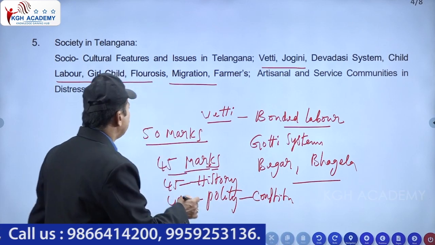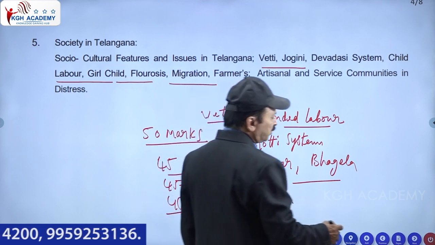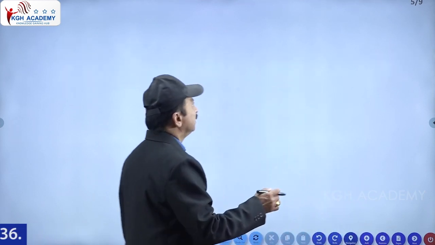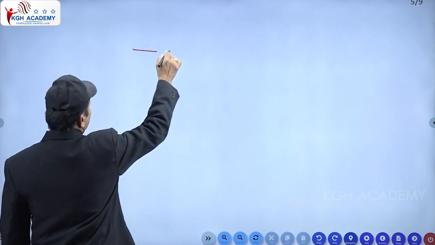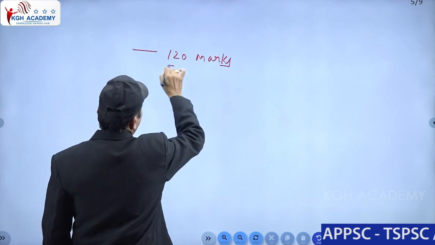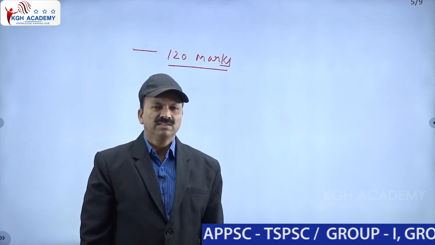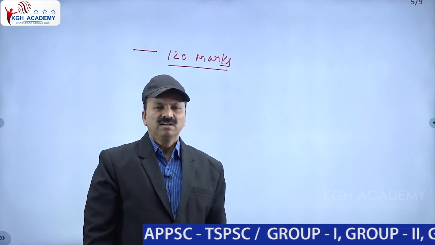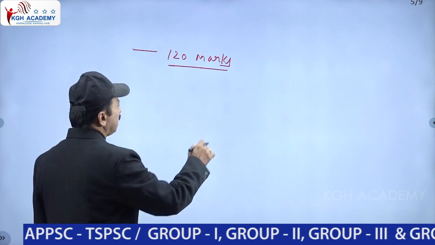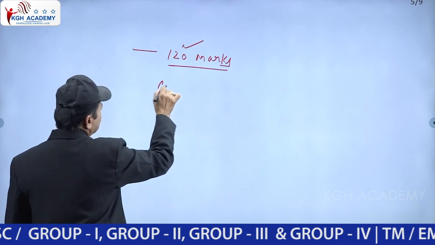But if you secure 130 marks, or even 120 in every paper, you are definitely going to get the job done. No need to secure 130; 120 marks in every paper, in all four papers. Your marks will be 480, and definitely you are going to get a job, no doubt at all. So the average of 120 in all four papers, you have to remember.